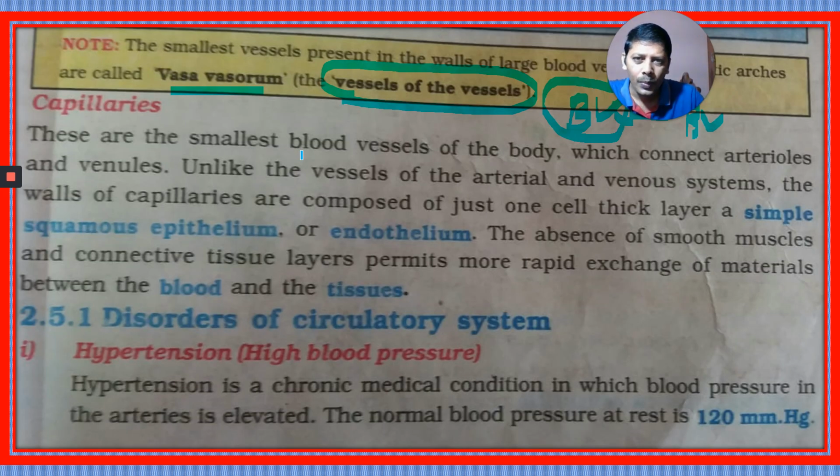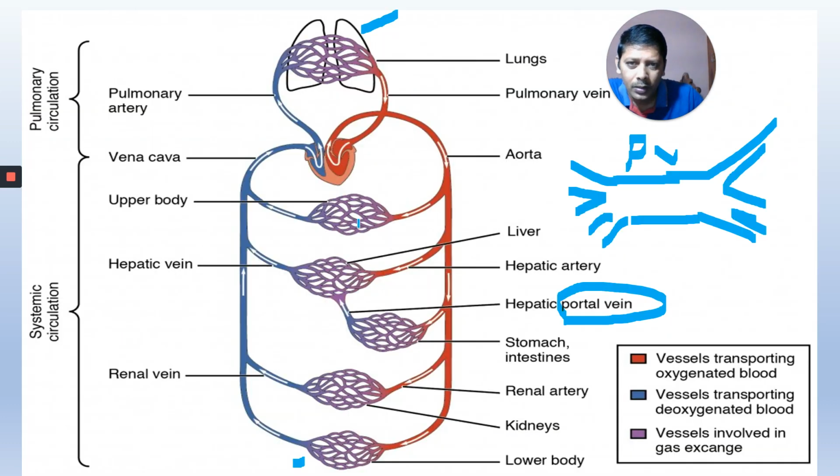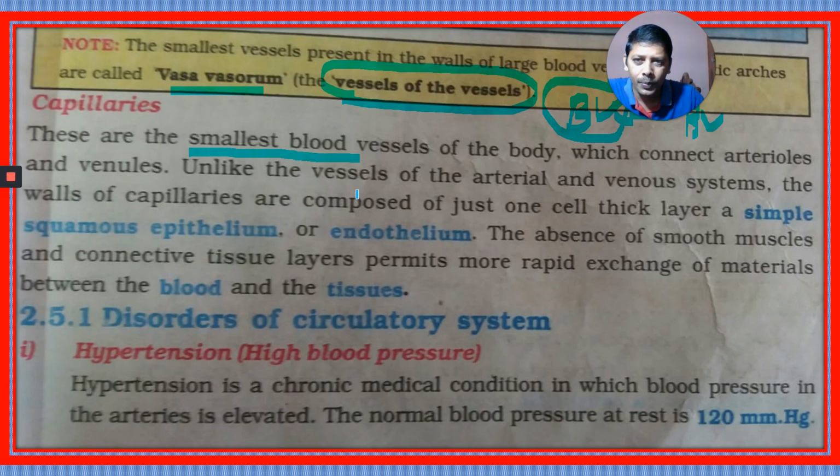First point, capillaries are the smallest vessels of the body. Second, they connect arterioles and venules. Here there is an arteriole, here there is a venule, and they connect these two. Third point, unlike the vessels of the arterial and venous system, the walls of the capillaries are composed of just one cell thick layer called simple squamous epithelium.